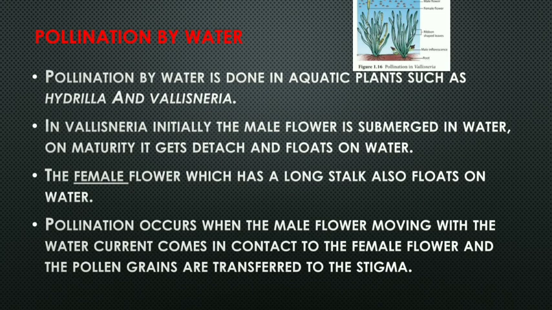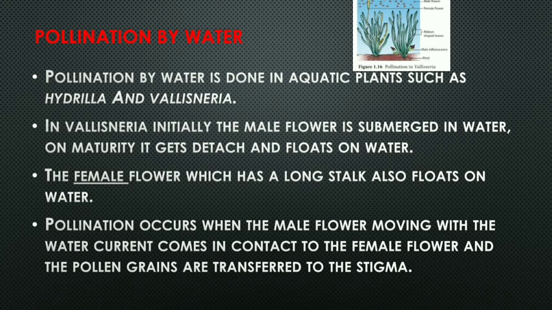So what happens in aquatic plants? If we take the example of Vallisneria, over here the male and female plants are distinguished. They are different. One plant will be a male flower producing plant, and one will be a female flower producing plant. The plant which produces male flower will be submerged inside the water, and as the flower matures, the male flower gets detached from the parent body and starts floating on the surface of the water.